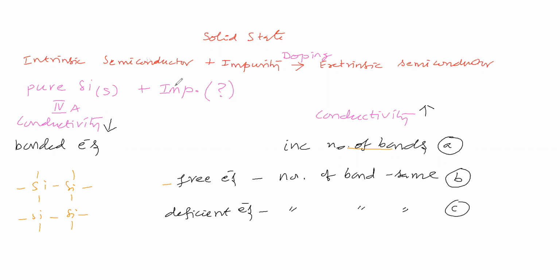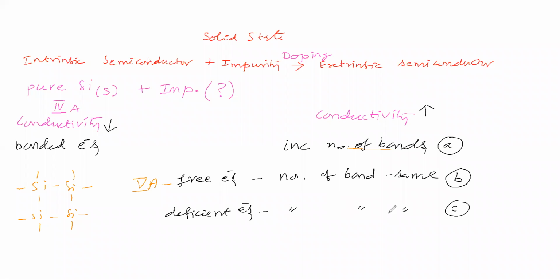if the impurity group number is greater than this group number. Greater in the sense that the impurity valence is greater than this valency. So that is possible in the 5th A group. 5th A group. Next possibility is what?